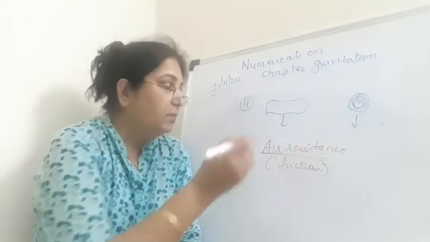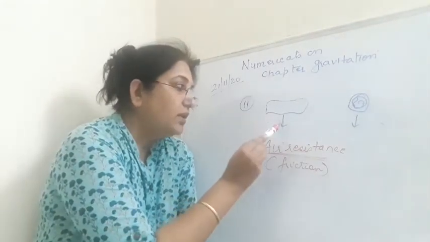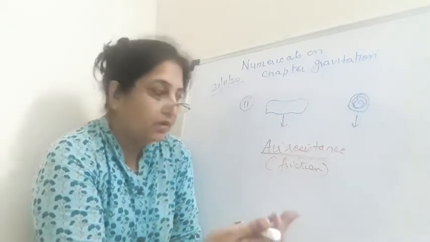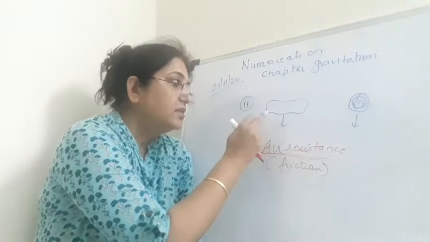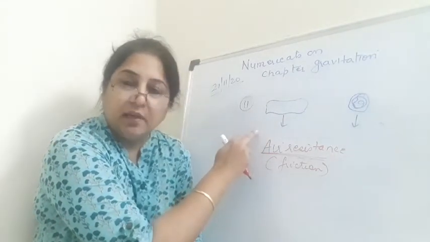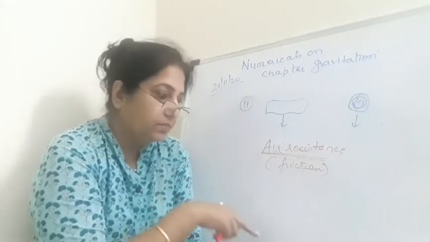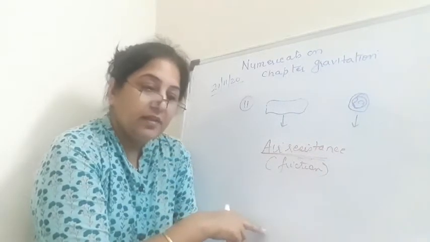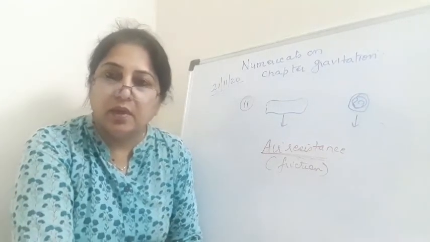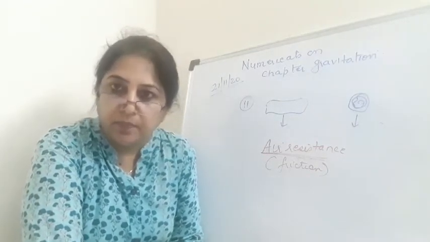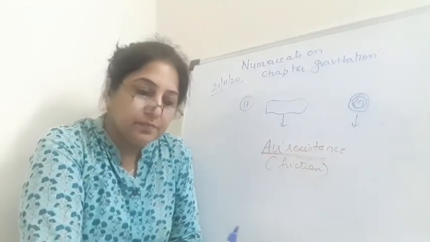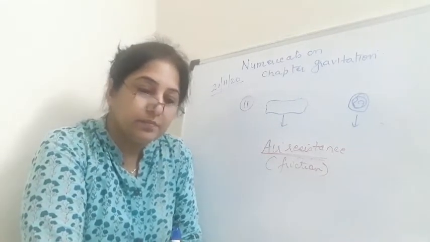So because air resistance is more in this case, and resistance means opposition, friction, okay? Because air resistance is more in the case of the sheet of paper, it will take more time to fall down on the ground, and therefore we can say that the sheet of paper falls slower as compared to the one which is crumpled into a ball. Okay, so this question, I hope it is clear to you, and this completes your 11th question.